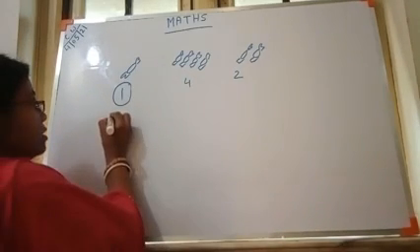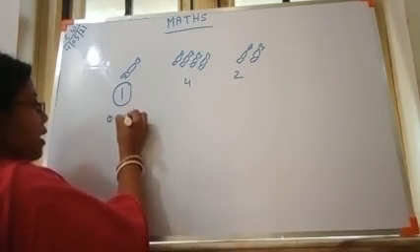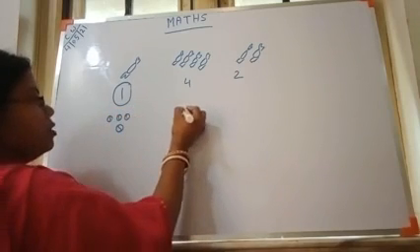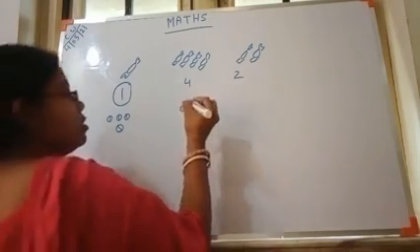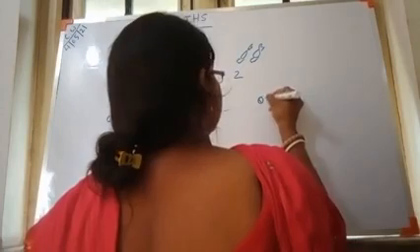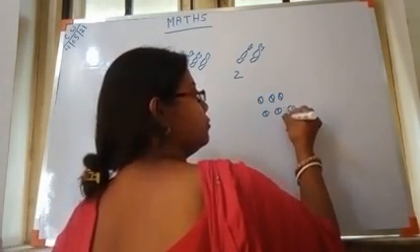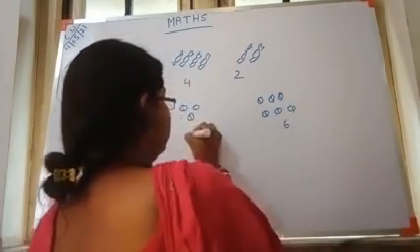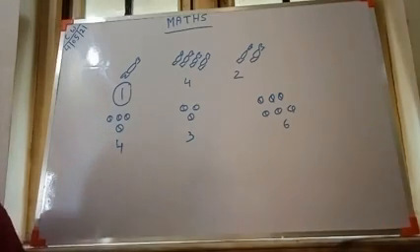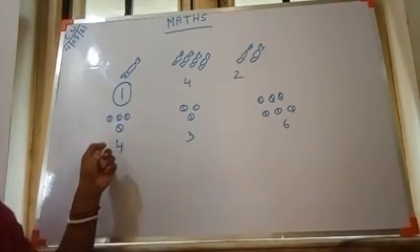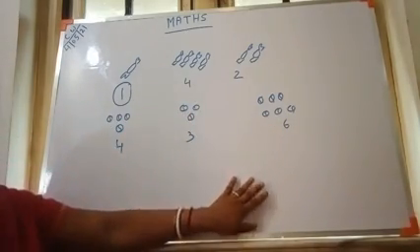Again you see, suppose A has 4 balls, this one has 3 balls, and this one has more. You count the balls. This one is 4: 1, 2, 3, 4. This one is 3: 1, 2, 3. And this one is 6. So which has more?